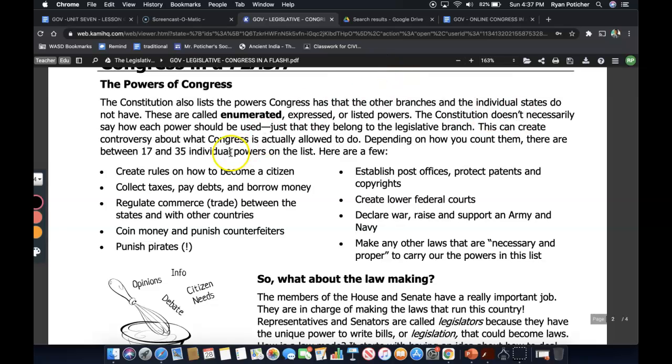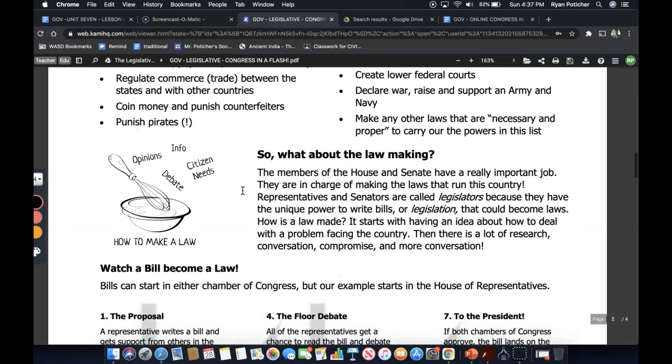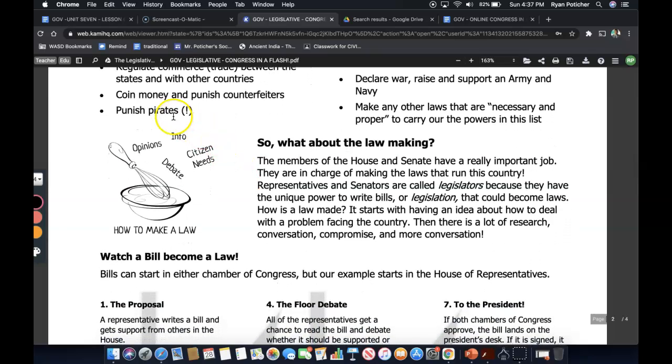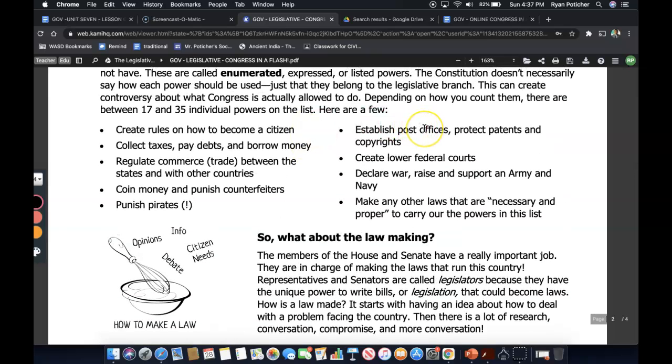Create rules on how to become a citizen, collect taxes, pay debts, borrow money, regulate commerce, trade between states and with other countries, coin money and punish counterfeiters, punish pirates, establish post offices, protect patents and copyrights, create lower federal courts, declare war, raise and support an army and navy, make any other laws that are necessary and proper to carry out the powers in this list, and more.